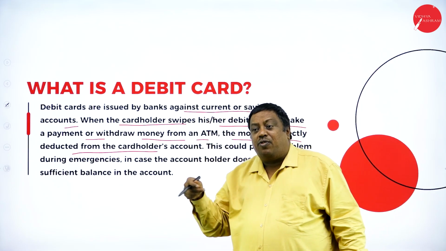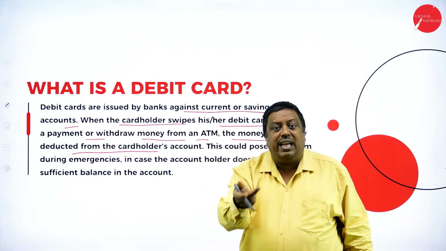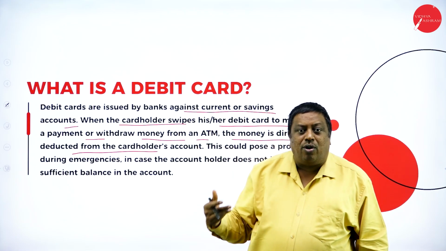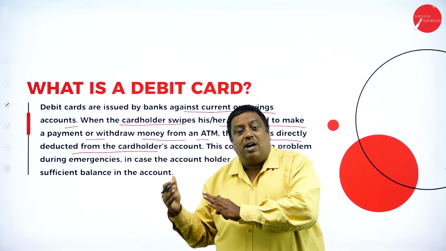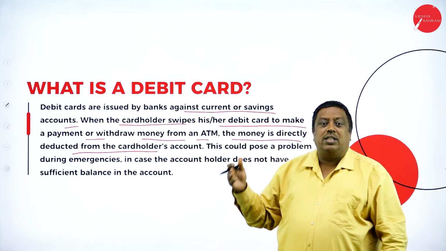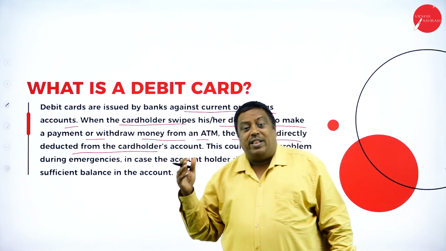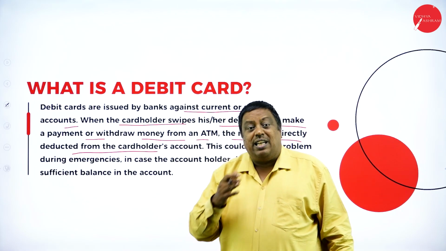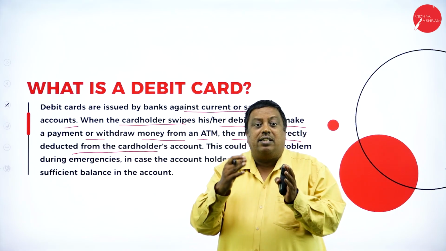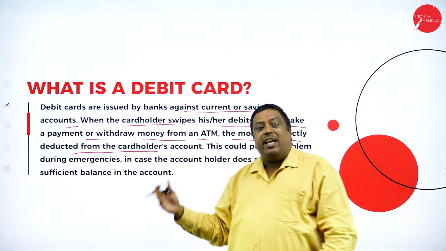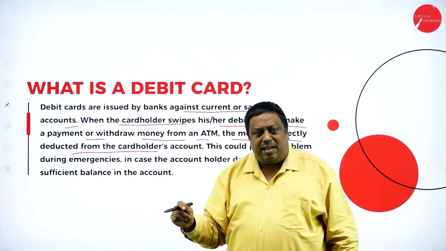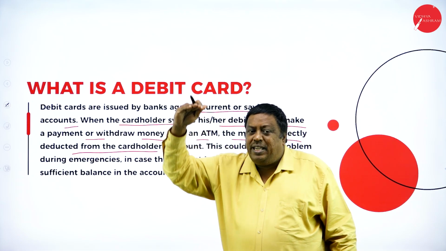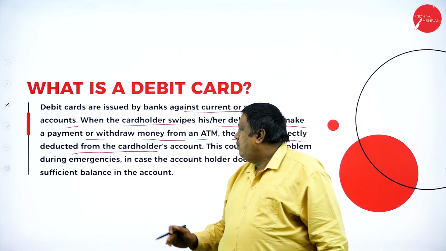If I go and swipe the card or insert the card in the ATM, I can withdraw the amount based on the terms and conditions laid down by the banking sector. What are the norms to withdraw per day? What are the limits that have been fixed for certain account holders? Based on that, I can withdraw the amount from the ATM. Directly the amount will be deducted from my account.